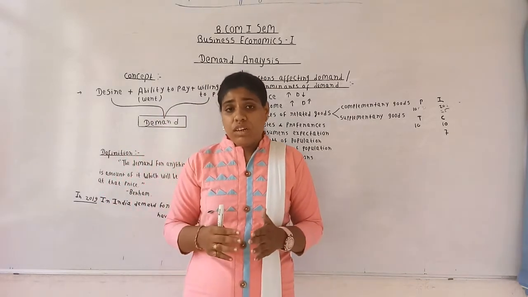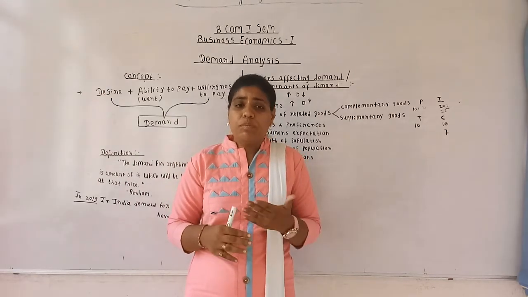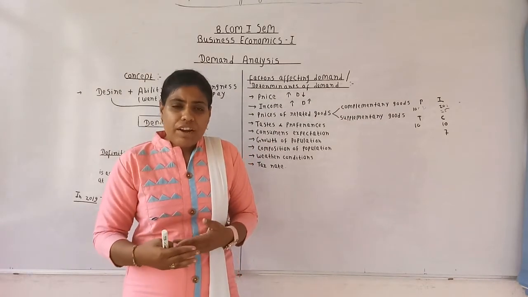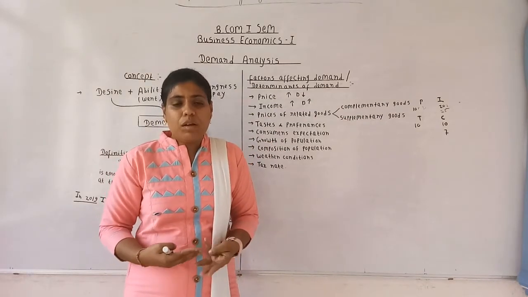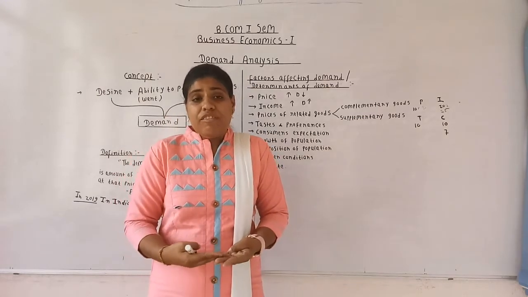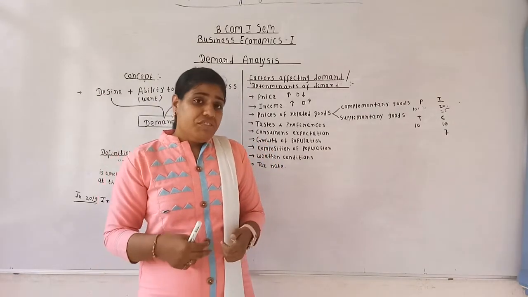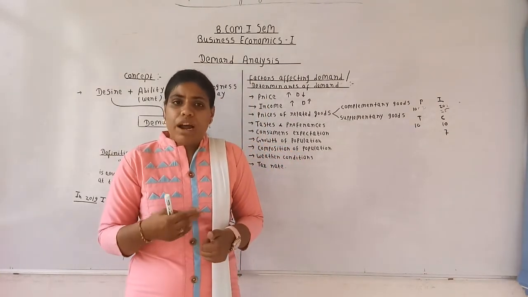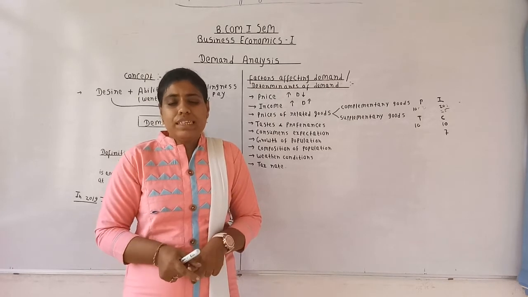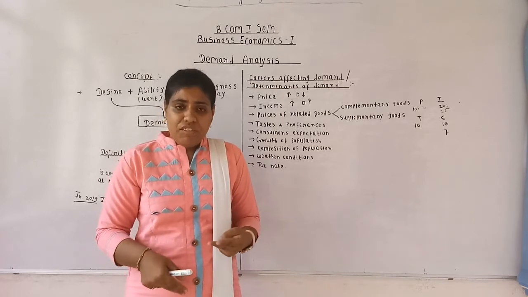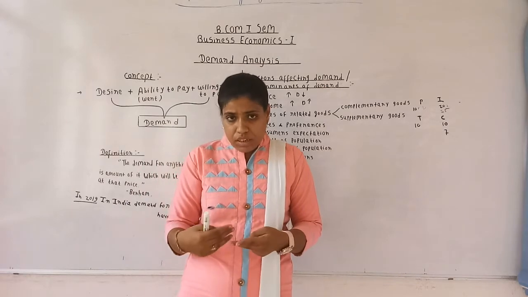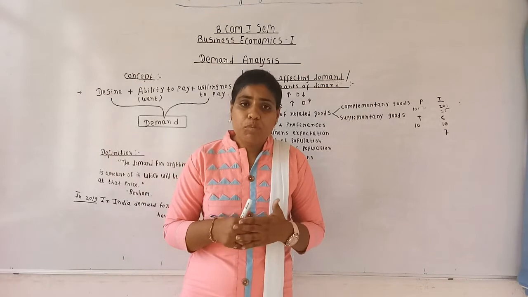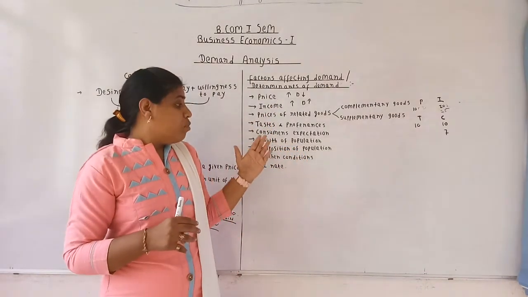If most of the people are women, the demand for beauty products, makeup articles, and women's wear will increase, right? If the major chunk of the population consists of old people, the demand for hospitals, medicines, pharmaceutical products, etc. will increase in the economy. So the composition of population is also one of the important factors determining the demand for commodities and services in the economy.